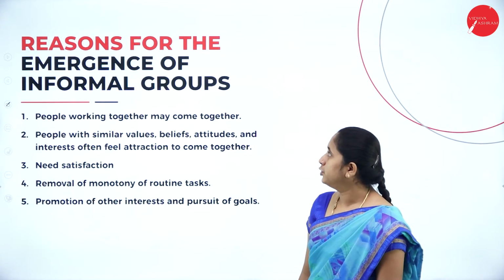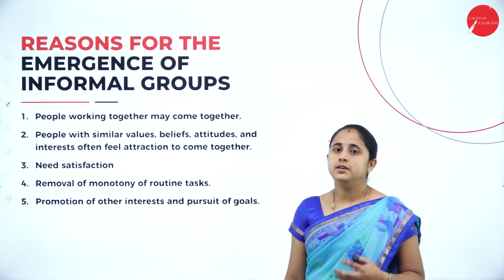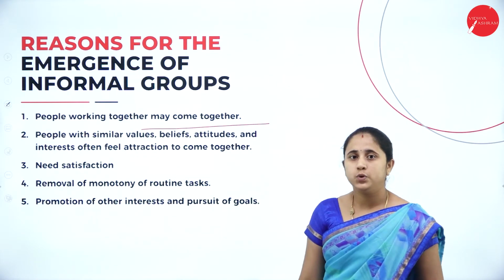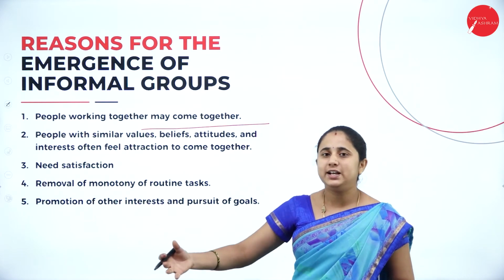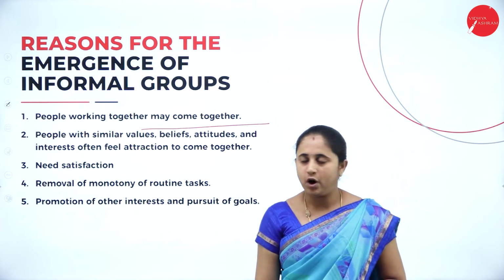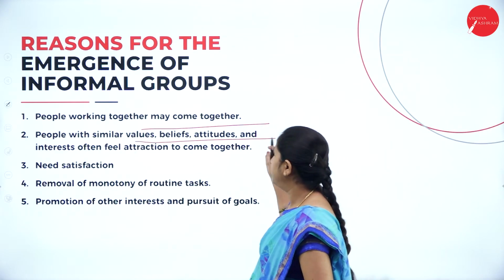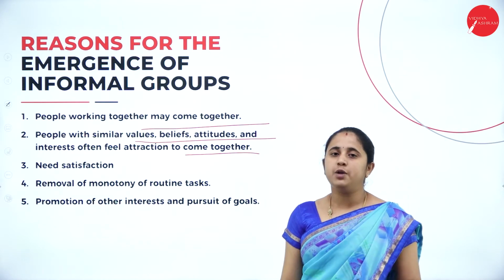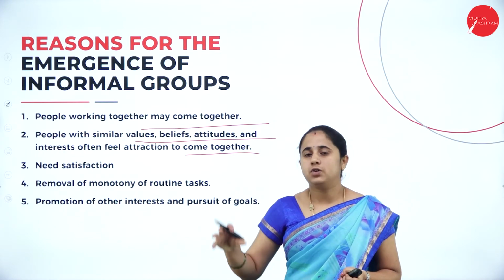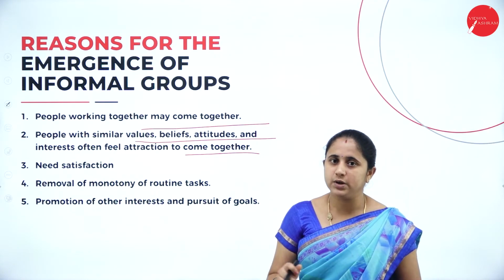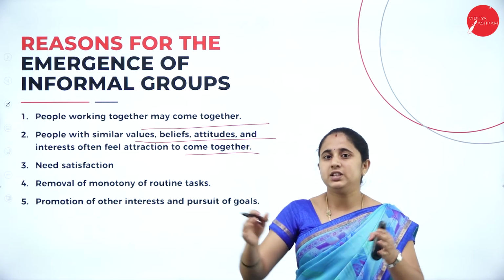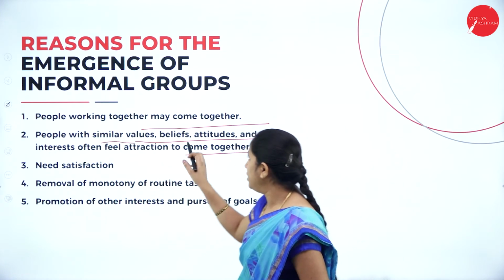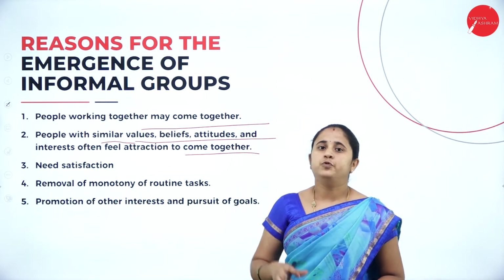So next one is reasons for the emergence of informal group. Why will this informal group exist and arise? First, people working together may come together. Working together encourages them to form an informal group. People with similar values, beliefs, attitudes and interests often feel attraction to come together. In the formal group, the main concentration is only on the organizational objective, within the set boundaries. Based on similar values, beliefs and attitudes, individuals form an informal group.